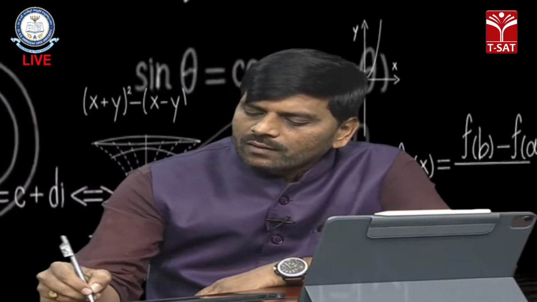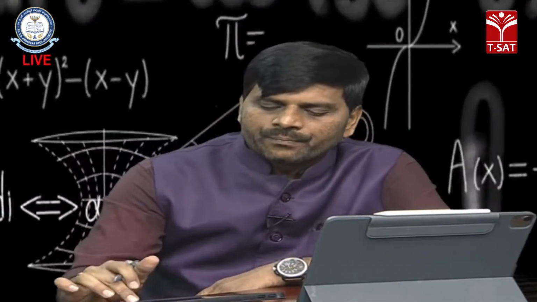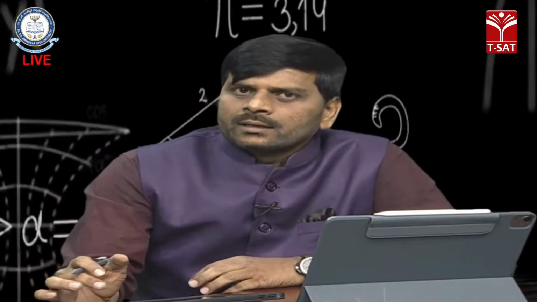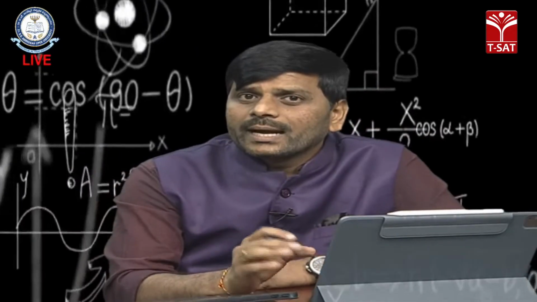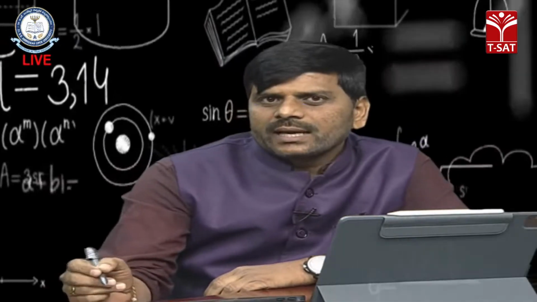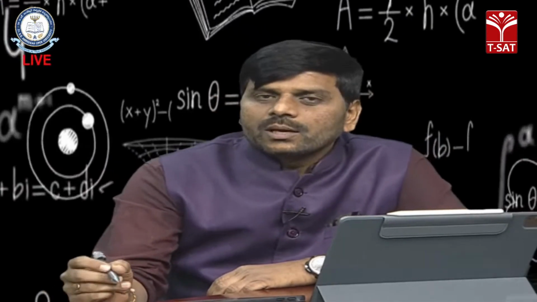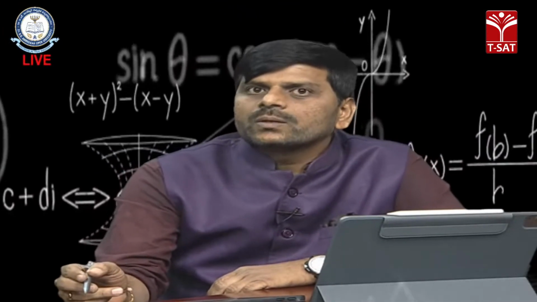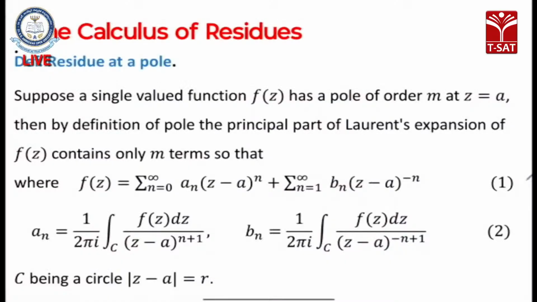Now coming to our main topic, residues. Just now our eminent faculty discussed that residue. So, residue at the poles. Now let us discuss the residue at poles. Suppose a function f of z of a single variable has a pole of order m at z equals a. Then by the definition of the pole, according to the Laurent series expansion, the principal part has a finite number of terms.